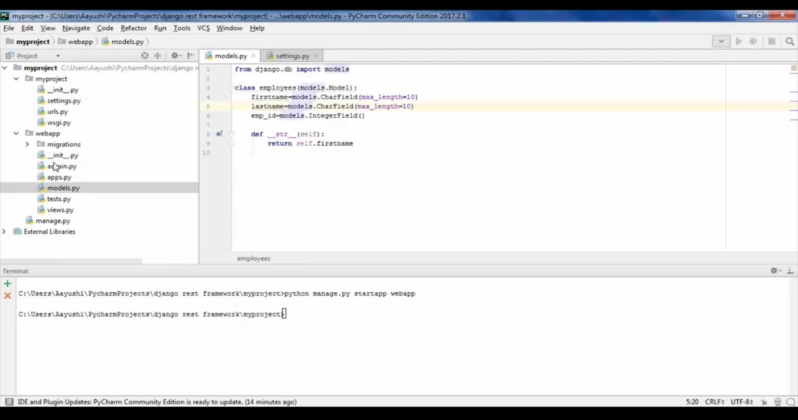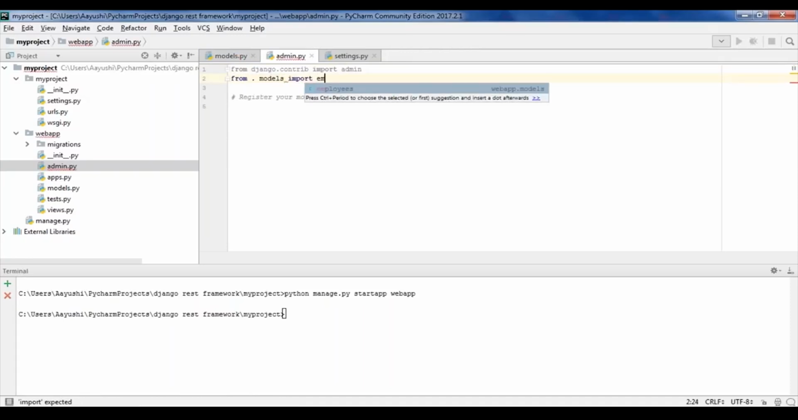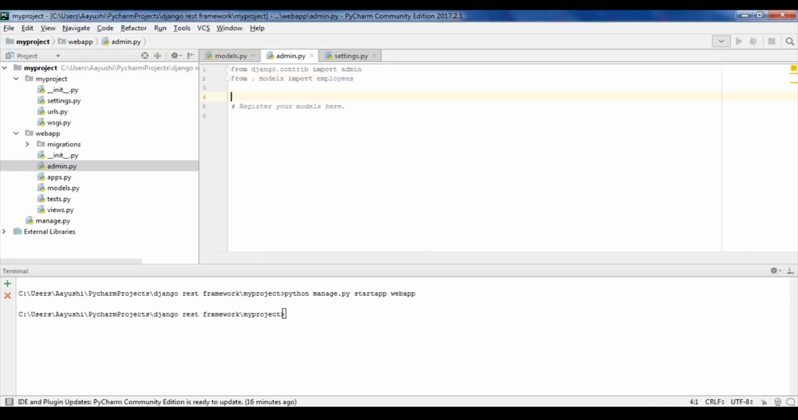I can go to my admin.py file. Here I can add and delete employees from the admin panel. For that, we first need to import the model that you've just created. So here I have imported my model, which is named Employees. Next, we have to register this model. For that, we need to write admin.site.register and the name of your model, that is Employees.